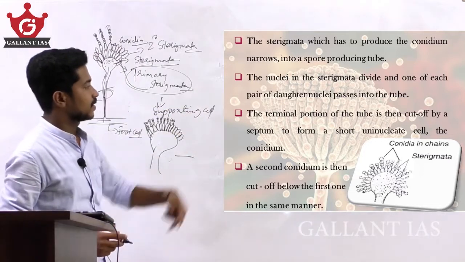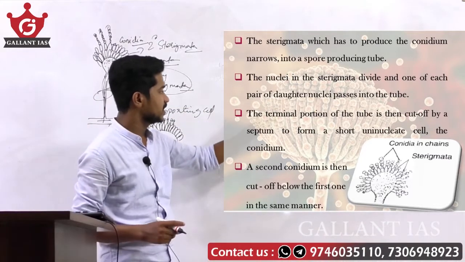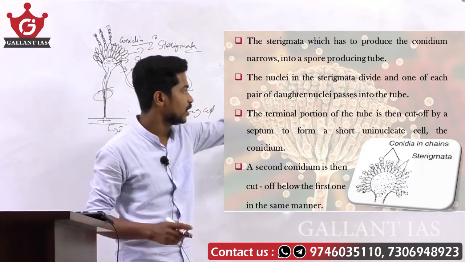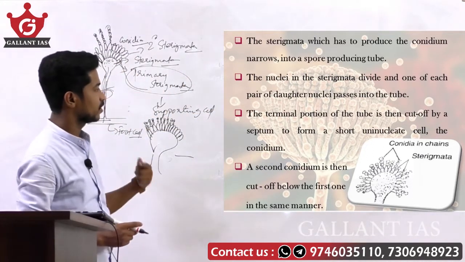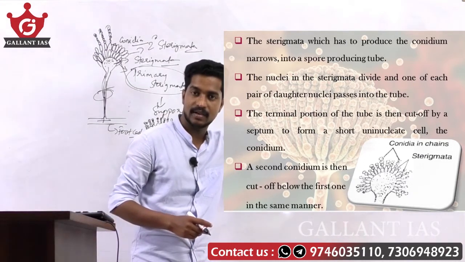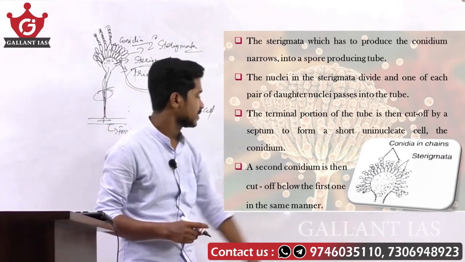The nuclei in the sterigmata divide, and one of each pair of daughter nuclei passes into the tube. So you can see here the conidia in chains and the sterigmata.